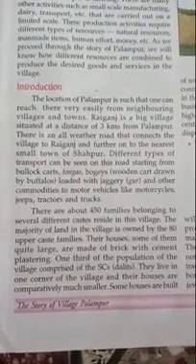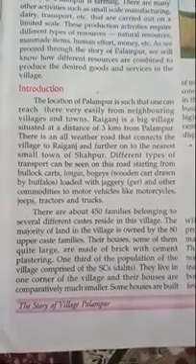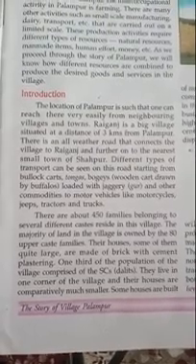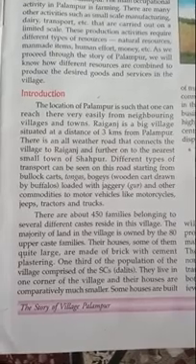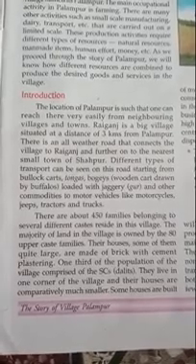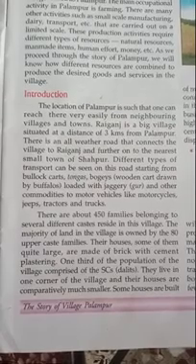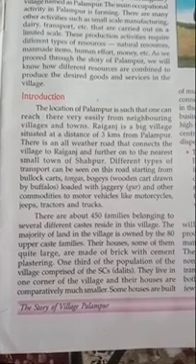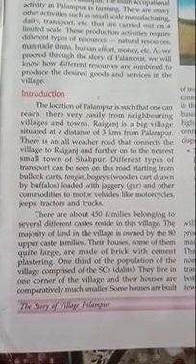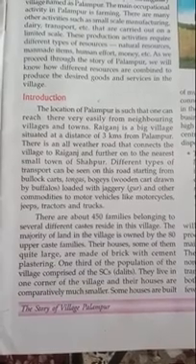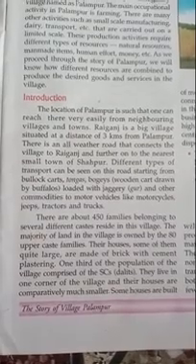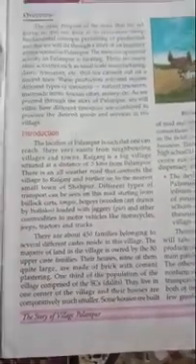The location of Palampur is such that one can reach there very easily from neighboring villages and towns. Raiganj is a big village situated at a distance of 3 km from Palampur. Okay, now there is a Raiganj area which is at a distance of 3 km from Palampur village. There is an all-weather road that connects the village to Raiganj and further on to the nearest small town of Shahapur. So, all-weather road. I hope that you know the meaning of all-weather road.